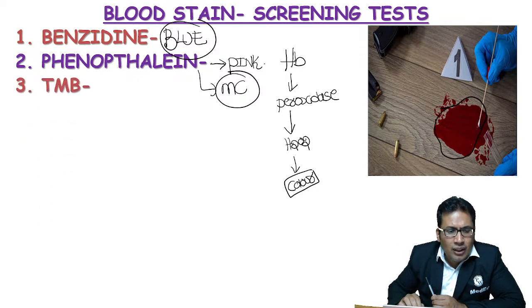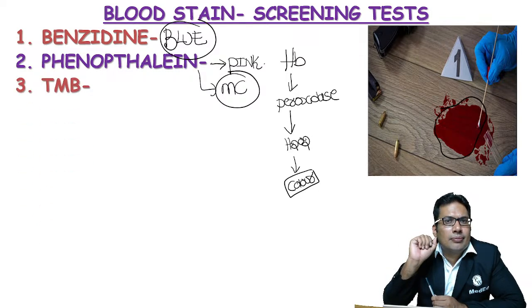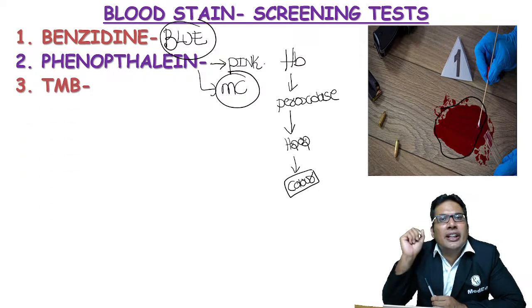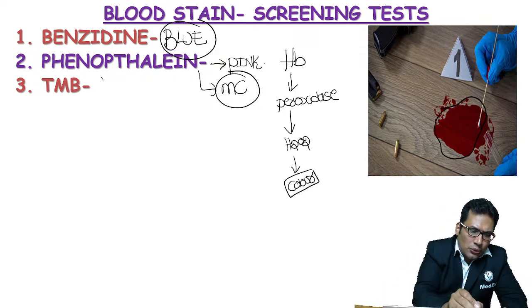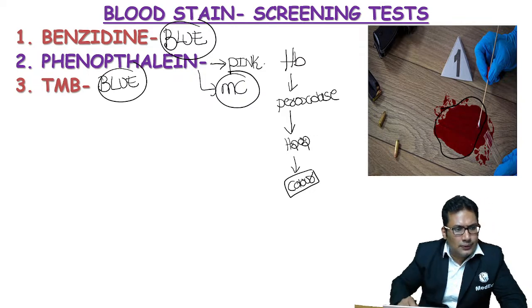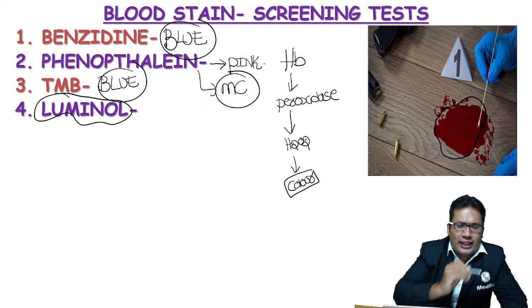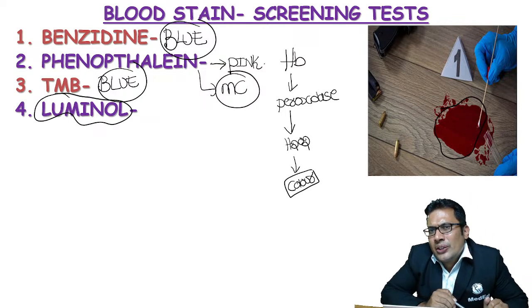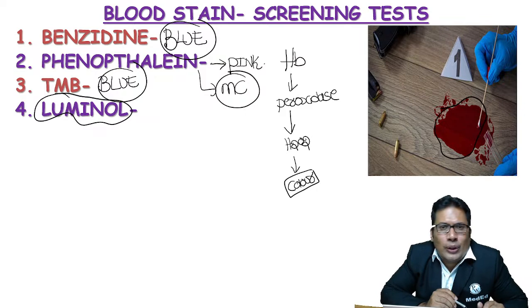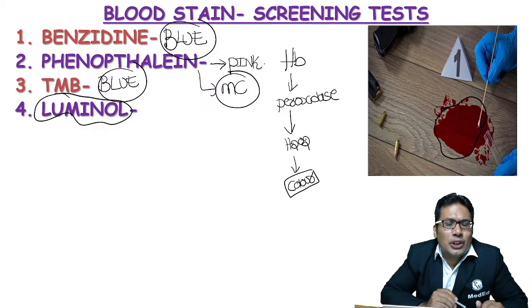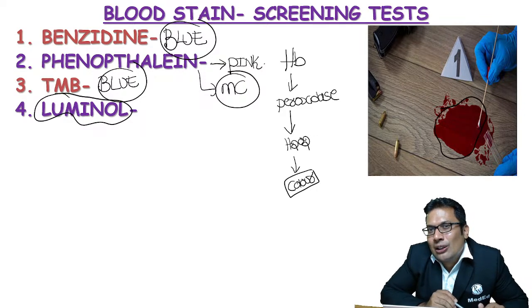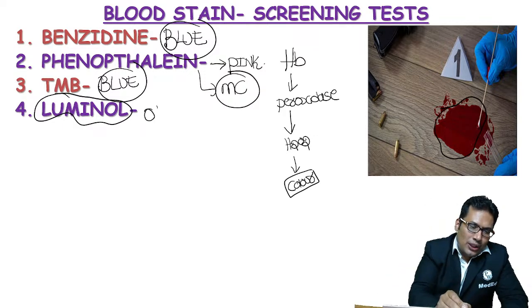Next, TMB, tetramethylbenzidine. That also gives us blue color. Luminol test. You know, luminol test has a very good importance. It is used in old blood stain also. It can be used in old washed blood stain.